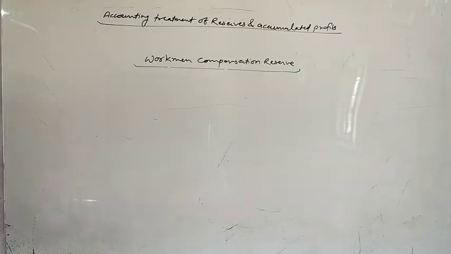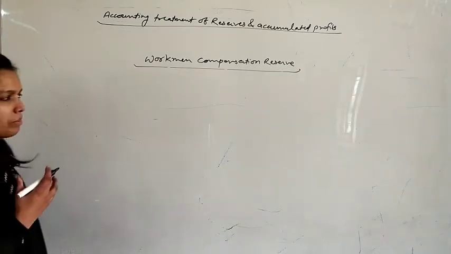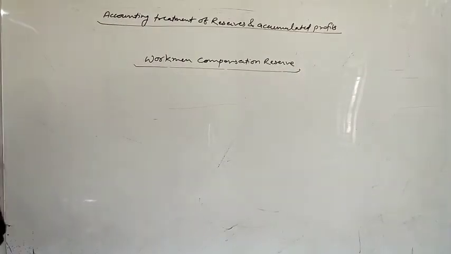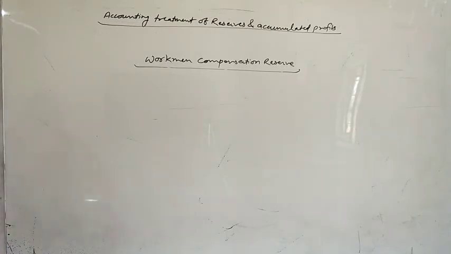So in this type of questions we have some conditions. Let's study those conditions first. You can open page number 3.25 in your book. This reserve is created out of the firm's profit to pay compensation to employees. At the time of change in profit sharing ratio, it is treated as follows. The first condition is if there is no claim against workmen compensation reserve, means you have created this reserve for future claims.